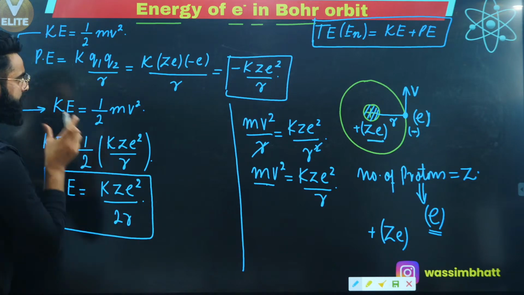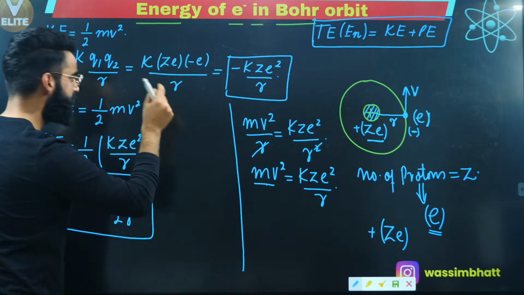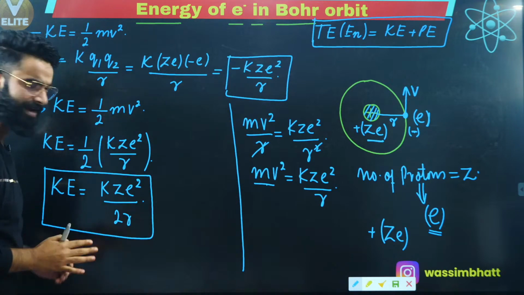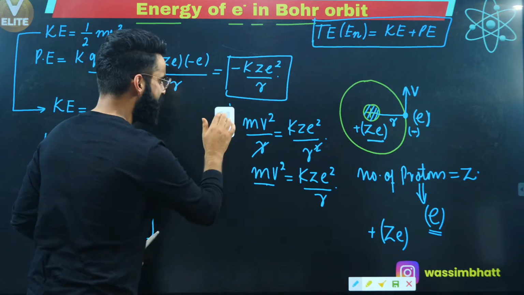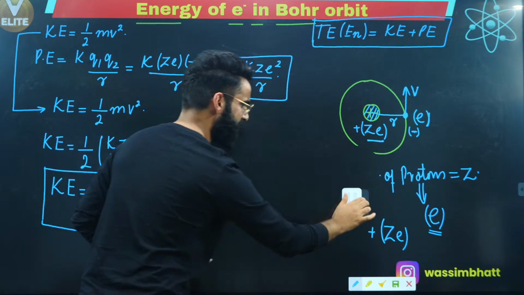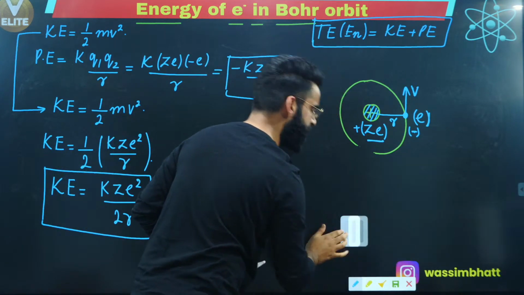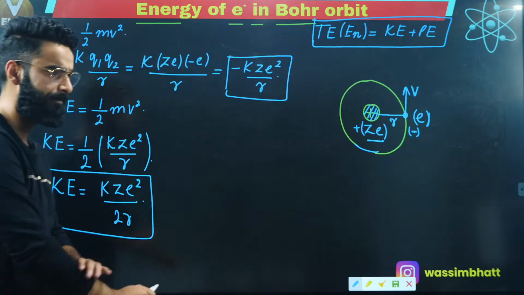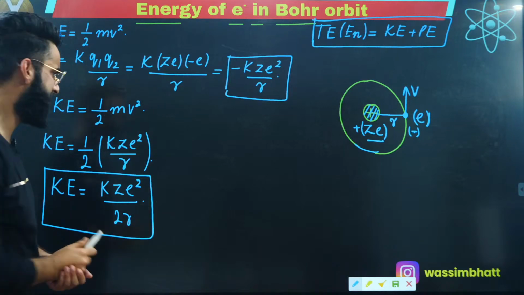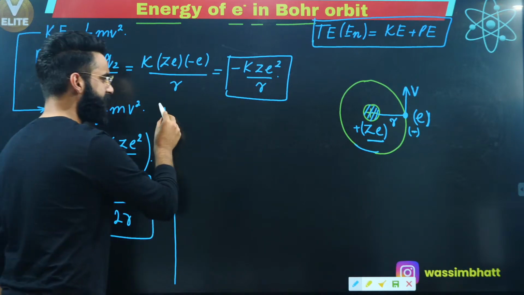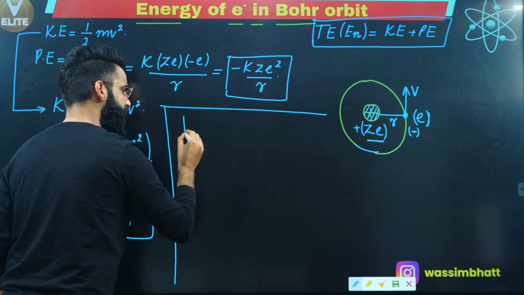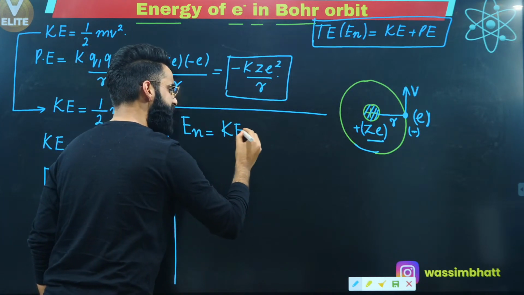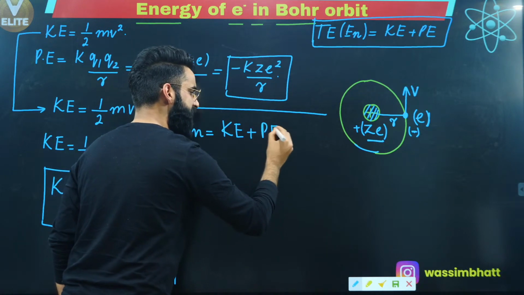This is the kinetic energy. And what is the potential energy possessed by the electron? Potential energy possessed by the electron is minus k ze square divided by r, right? You got to know the kinetic energy as well as the potential energy possessed by the electron, so you can calculate the total energy which this electron has right now. And how do I calculate that? As simple as that. I told you a few minutes back, the total energy possessed by the electron is the sum of kinetic energy and potential energy possessed by it.